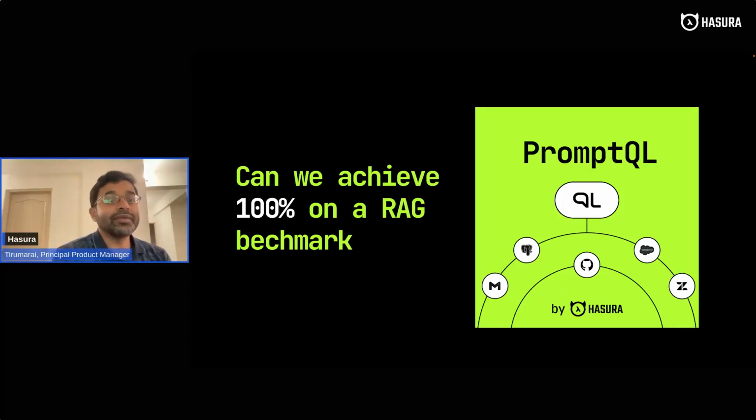How can we achieve, or can we achieve, 100% on a RAG benchmark? Those of you who are new to the AI space might be wondering what RAG is. RAG stands for Retrieval Augmented Generation, which is a short concept where you get external data, or augment the question that you have with external data, and combine it, basically augment your question with that data, and then ask the LLM to give you an answer.